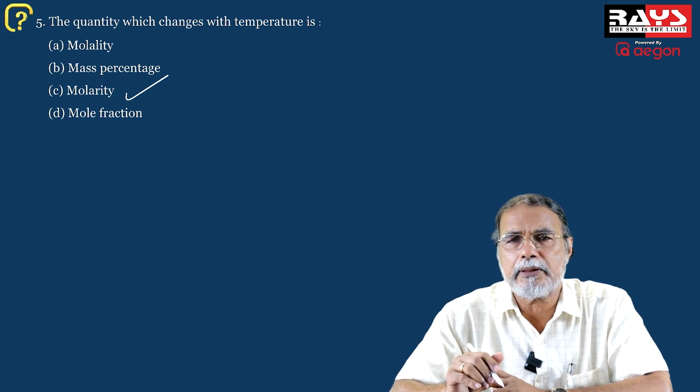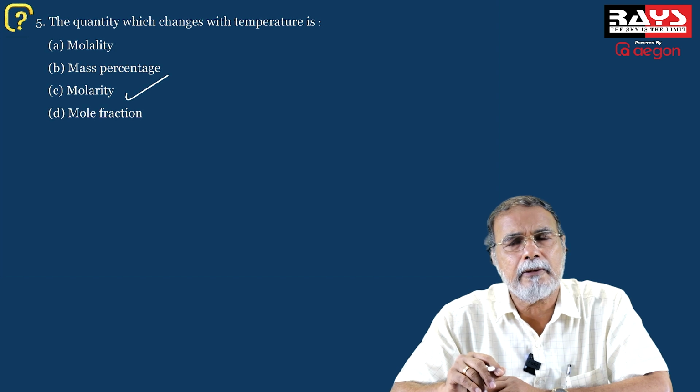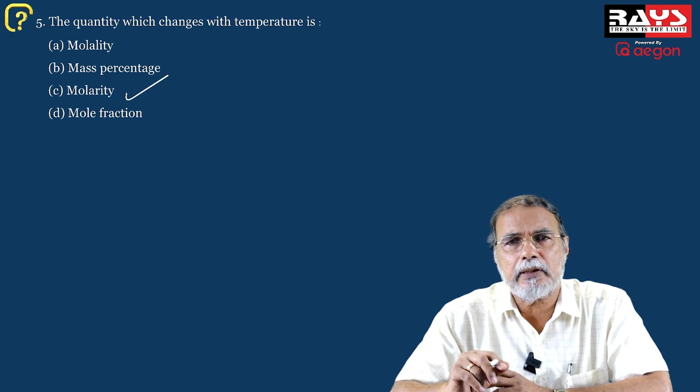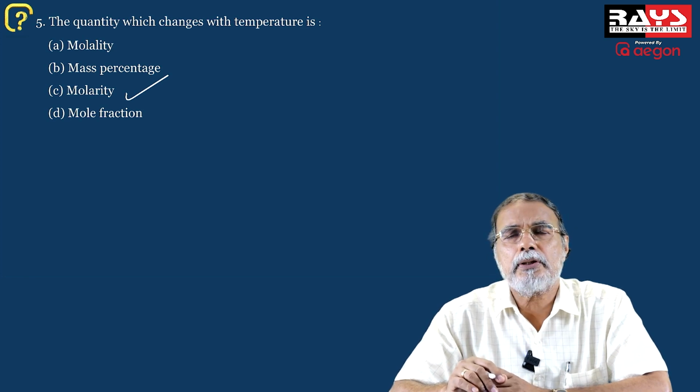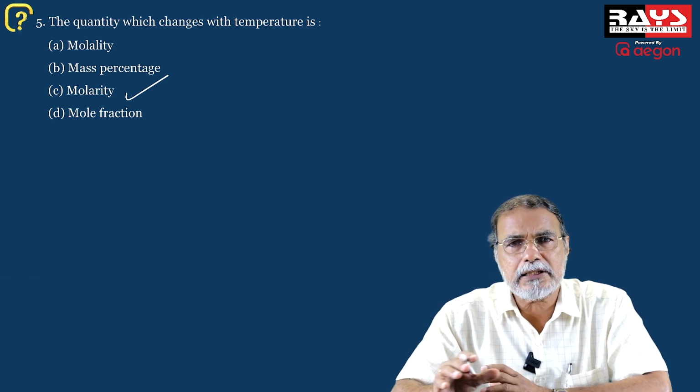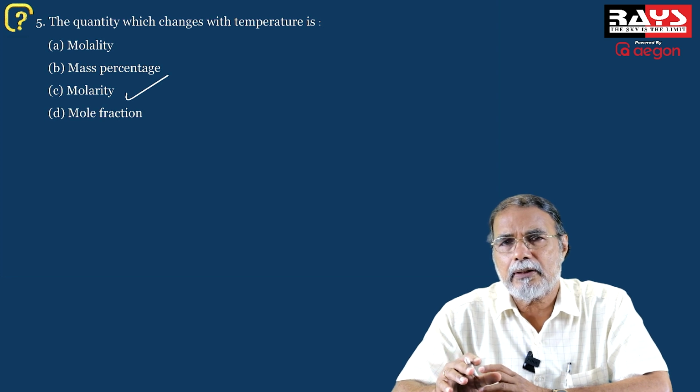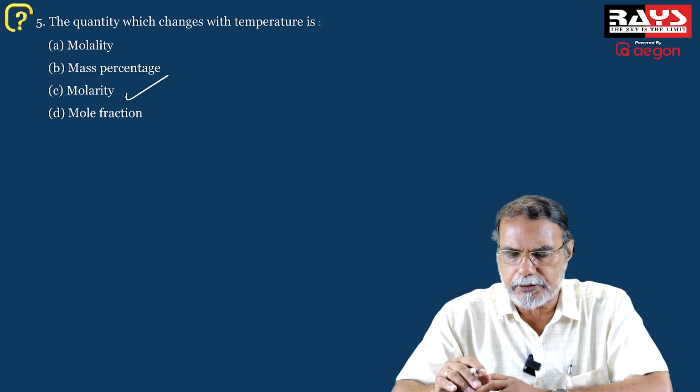And you may also remember that normality is temperature dependent. So concentration terms where there is a volume involved will obviously change with temperature. Those in which you have only masses expressed will not change with temperature.